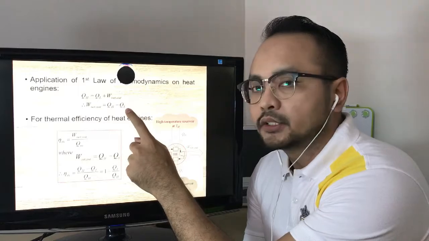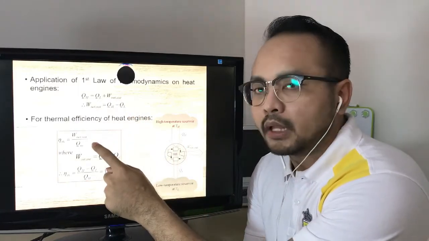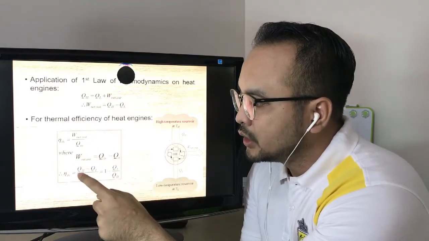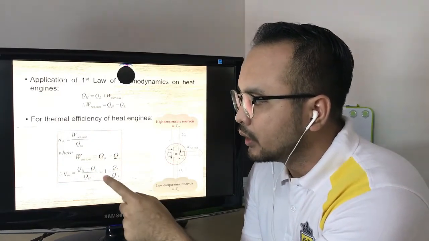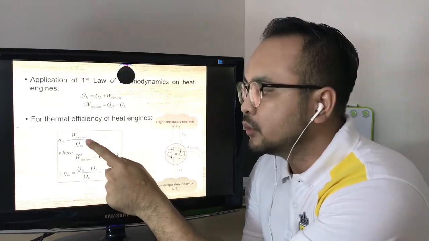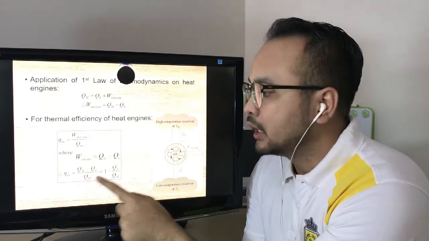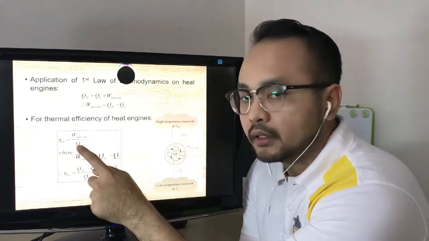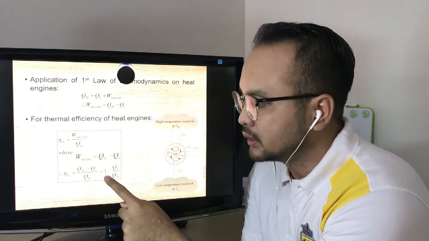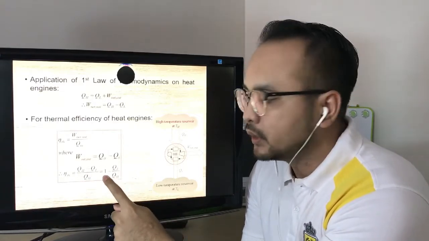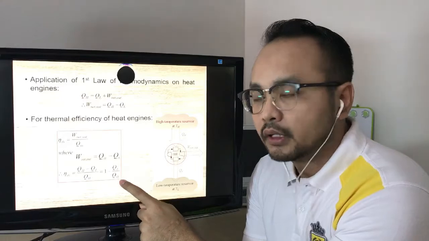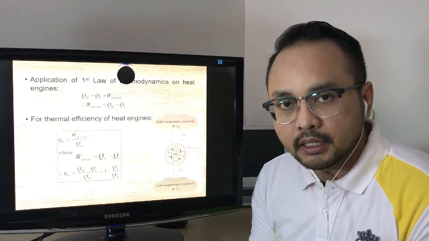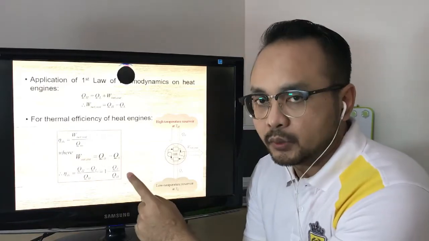This QH minus QL, we substitute into the thermal efficiency equation for the heat engine, then we get QH minus QL over QH, in which Q in is actually QH. The Q coming into the heat engine is QH, so that is why Q in is QH. Lastly, we can rearrange until we get 1 minus QL over QH. So in order to calculate the thermal efficiency for a heat engine, we can use this equation.